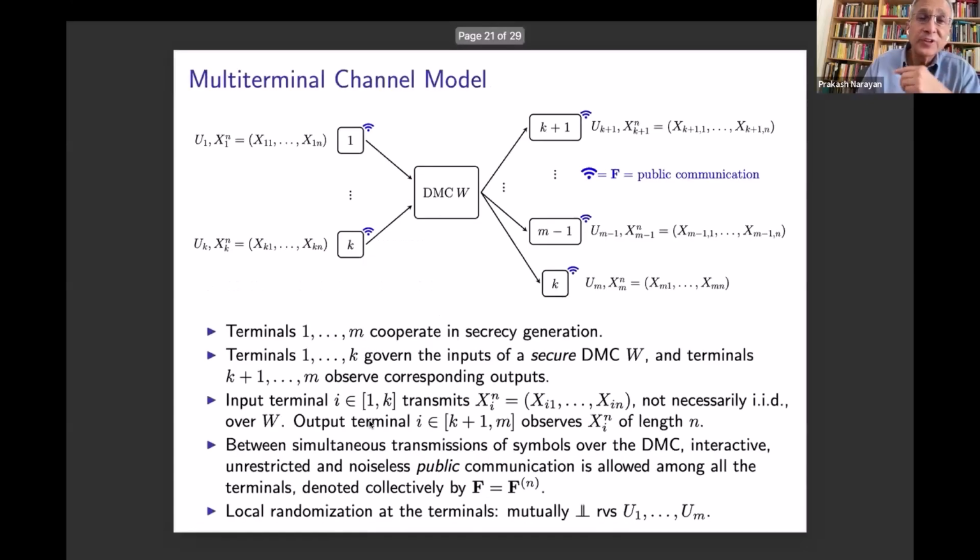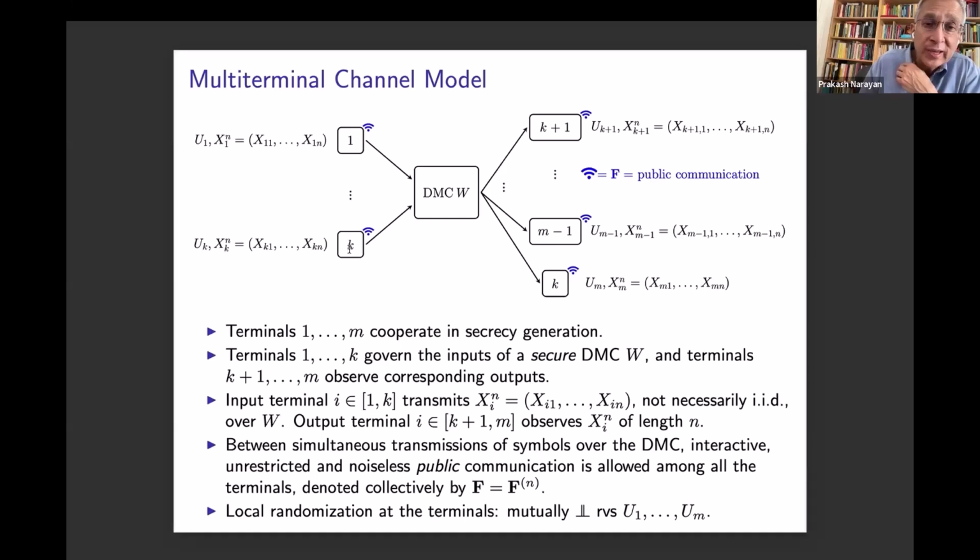Next, we get to the multi-terminal channel model, which is shown by this picture. We have a discrete memoryless channel. There are M terminals that are using this channel. They all cooperate to generate a secret key. So they cooperate in secrecy generation.